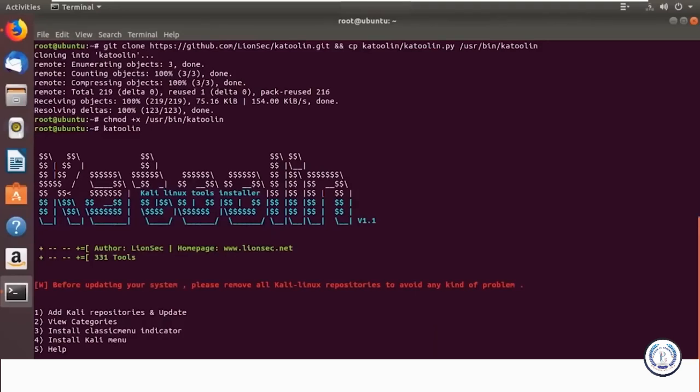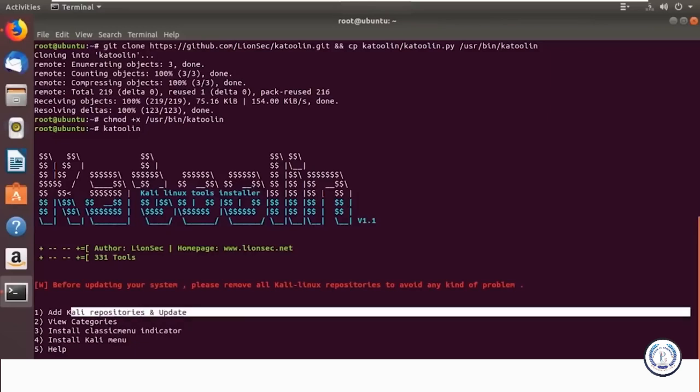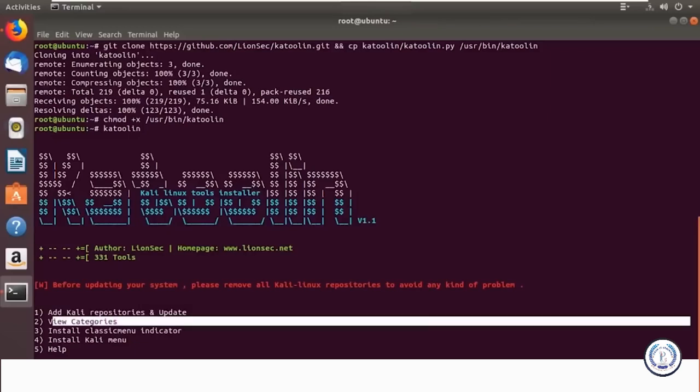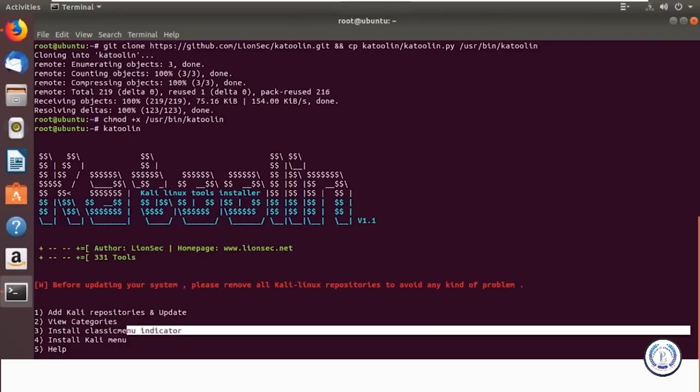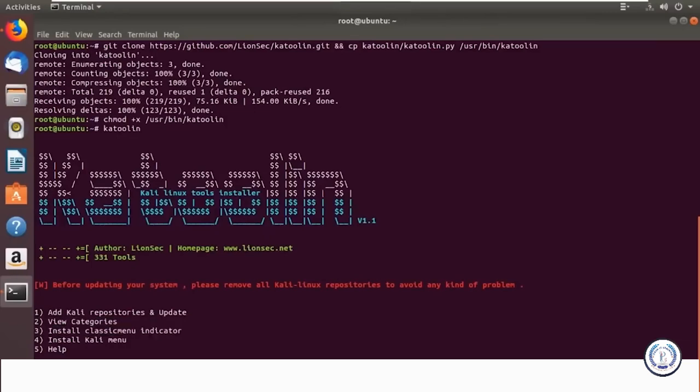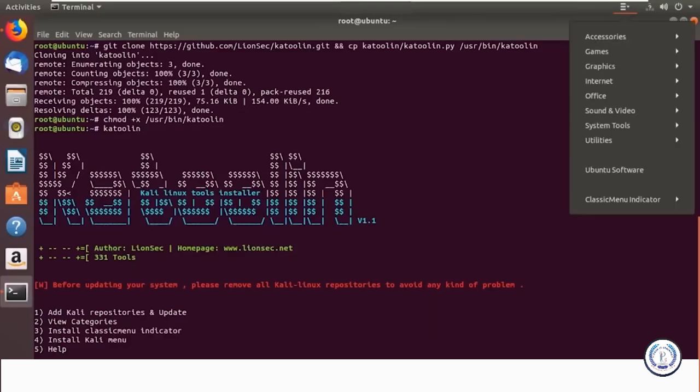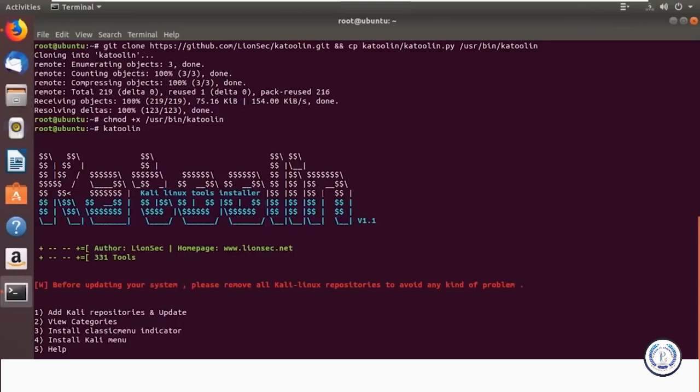So as you can see, it shows you like 5 options here. First one, it says add Kali repositories and update. Next, view categories. Like I said, Kali Linux has 600 plus tools, right? So you have different tools categorized under different headings. Then you have the classic menu indicator. It's nothing here. As you can see, I have a small icon here. If you click on that, it'll just show you different menus. That's all. And if you want to install Kali menu for easy access, you can do that as well.